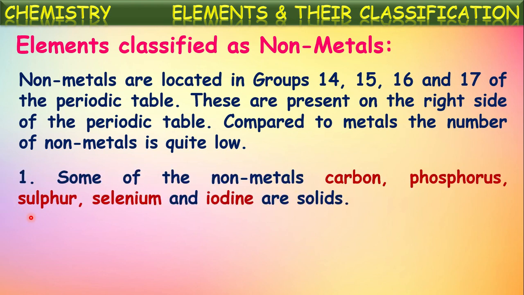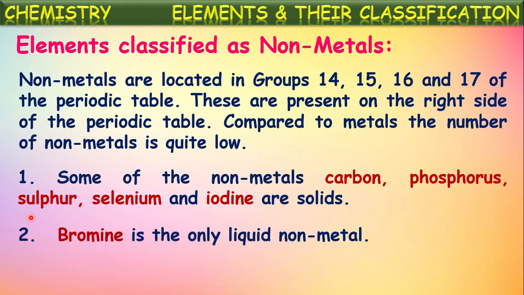Out of these non-metals, some of them are carbon, phosphorus, sulfur, selenium and iodine. These are existing in the solid state, and only one non-metal is existing in the liquid state, that is bromine. Okay, we know there are only two elements existing in the liquid state out of all these 118 known elements. One is a metal, another one is a non-metal. The liquid metal is, as we know, mercury. In the same way, among non-metals also, there is only one element existing in the liquid state, that is bromine.